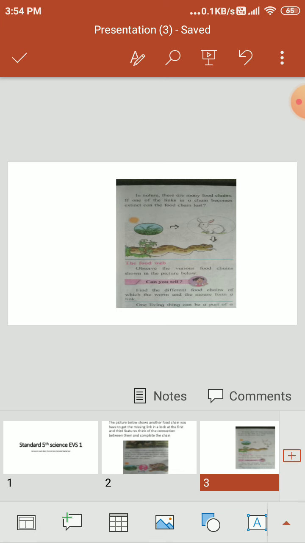Yes. Now the next one is the food web. Observe the various food chains in the picture below. After some time we are going to the next picture. Now, the most important food in the food chain: plants. The next picture we see.